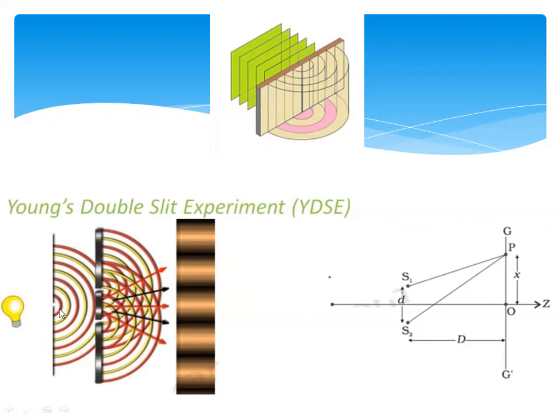A similar thing happens here. From one light source, the light moves and the wavefronts are created like this. So this is a single slit. In the path of these waves, Young placed one more obstacle which has two different openings, S1 and S2. This is slit 1, this is slit 2.